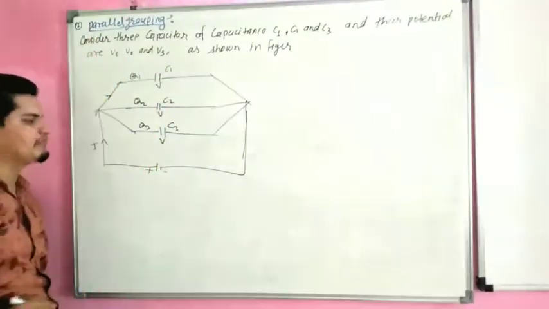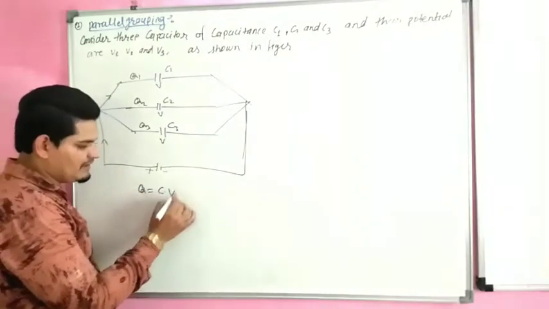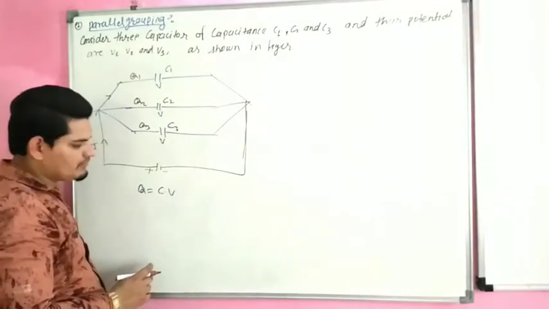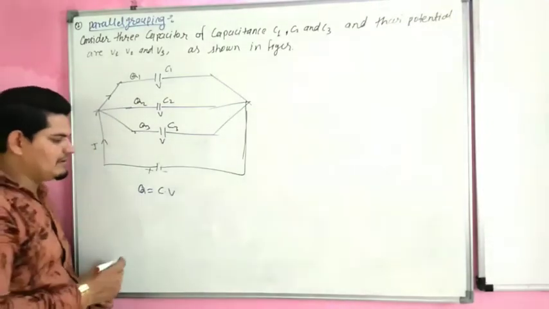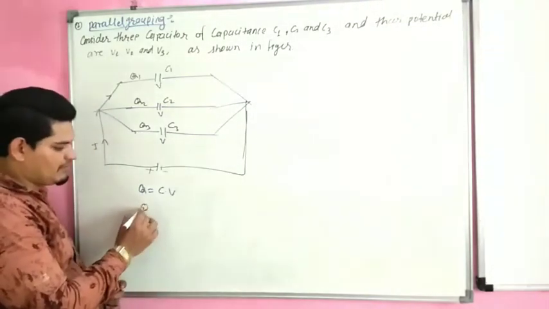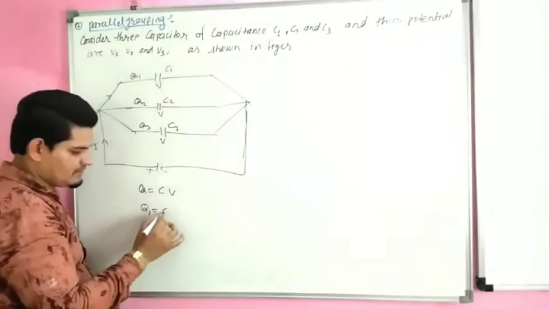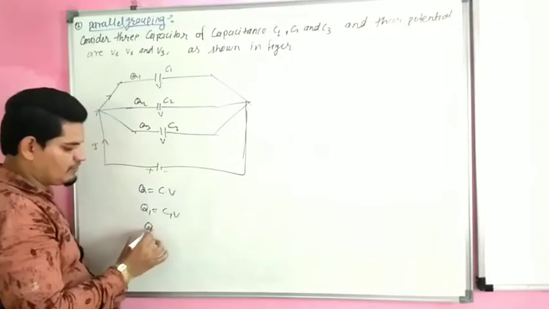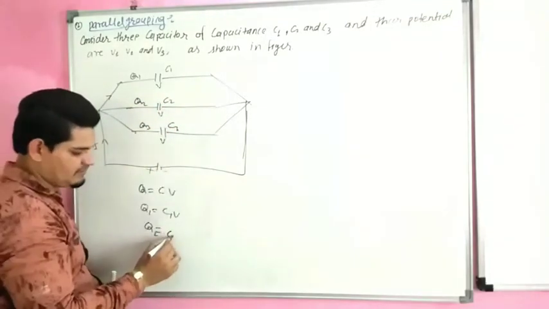Now we know that Q is equal to CV. For Q1, this is C1V. For Q2, this is C2V.